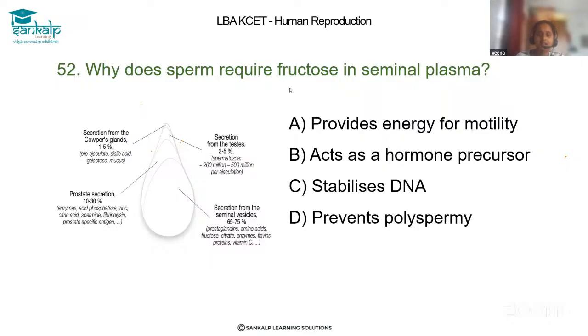In that fluid it requires fructose for the motility of the sperm. So fructose is giving energy for the motility. The correct answer is option A, provides energy for the motility.